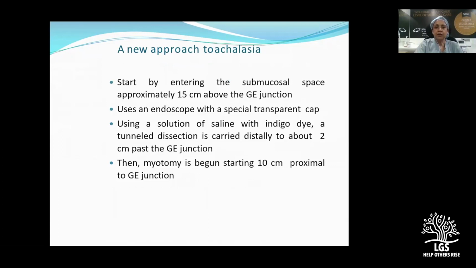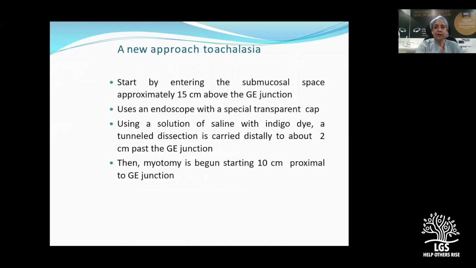Using a solution with a small amount of methylene blue or indigo dye, the submucosal plane is elevated by injecting the saline, and then the tunnel dissection is carried from 15 centimeters proximal to the GE junction to say 2 centimeters past the GE junction, and then the myotomy is started 10 centimeters proximal to the GE junction.